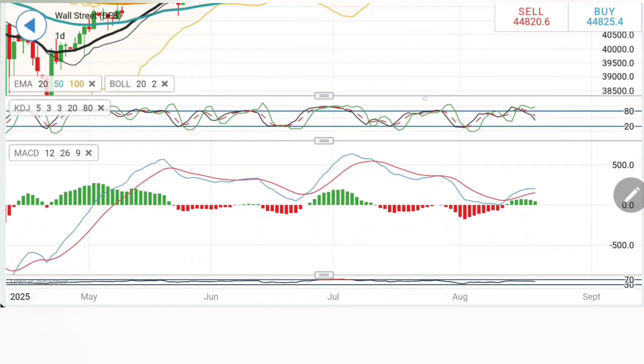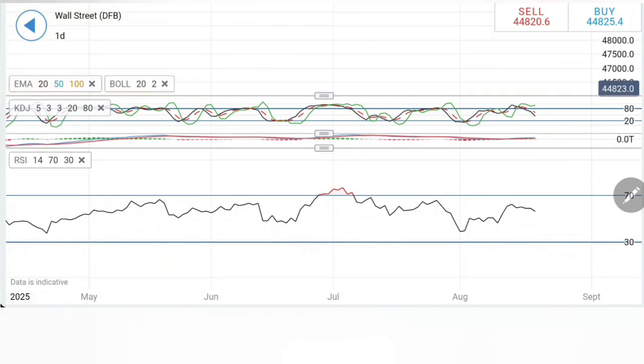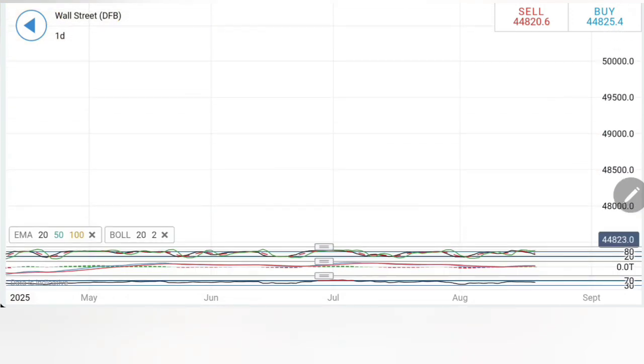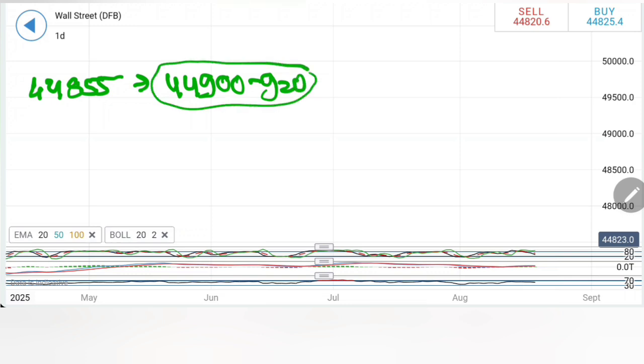Yes, the indicators are trying to trade bearish here. So considering this, what we can expect? First, where you should buy. Now, buying entries are actually a bit dicey here, but yes, you can initiate a buy at 44,855 levels. Expect 44,900-920 as the first resistance zone. If this is taken, expect 44,970 and 45,000.